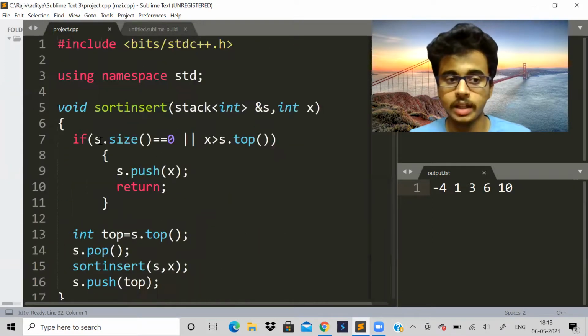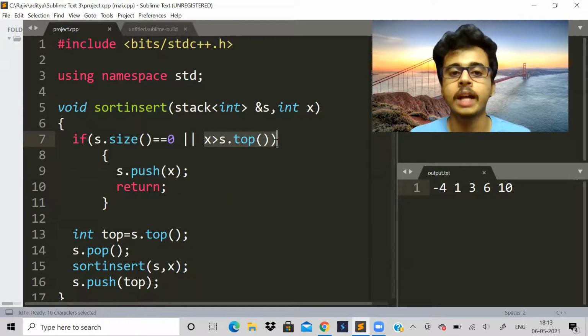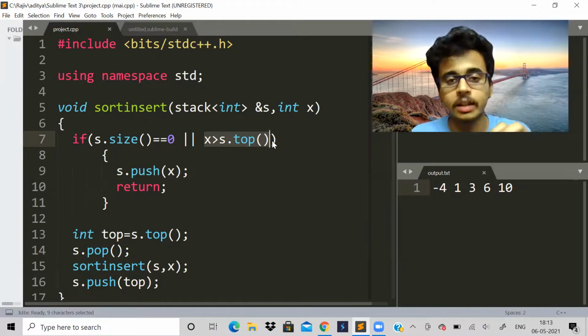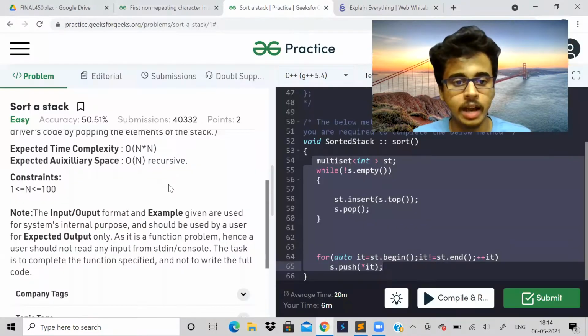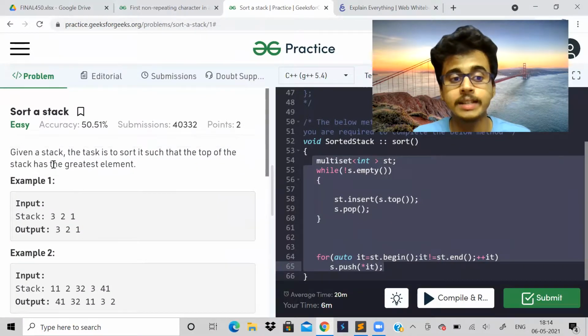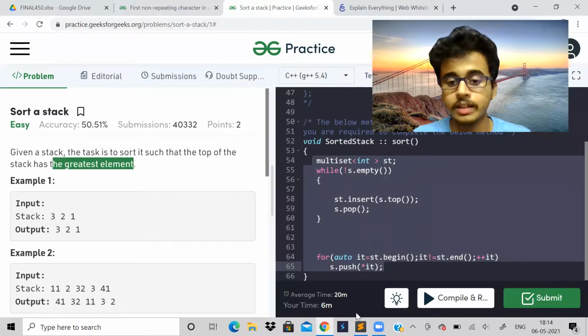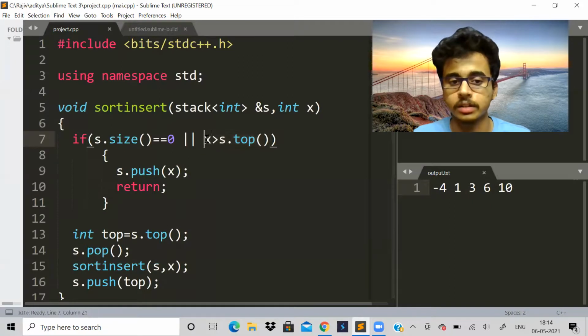But for sorting, we have to check one more condition, that this element that you are going to insert is greater than the topmost element. Because in the problem over here, they are saying that we have to return the elements in decreasing order. That is why this condition is necessary.